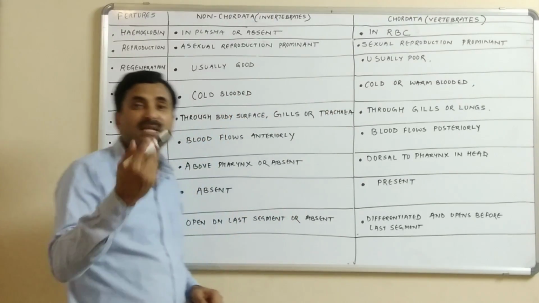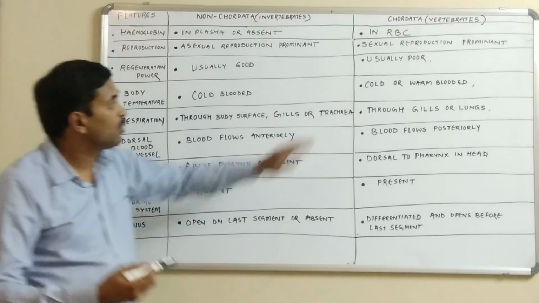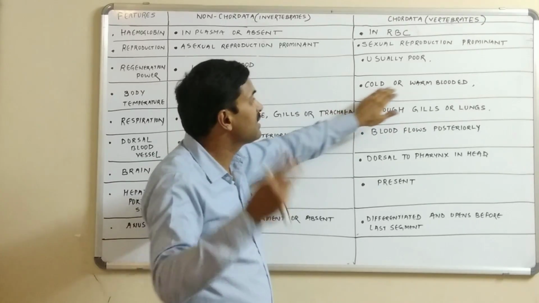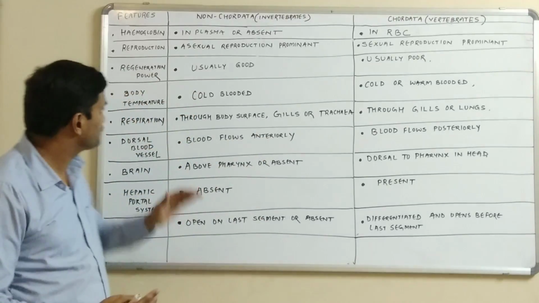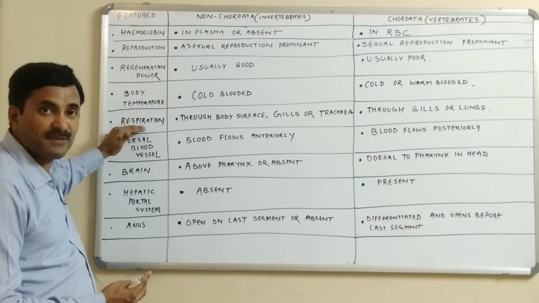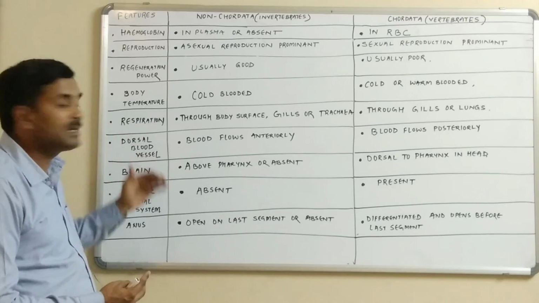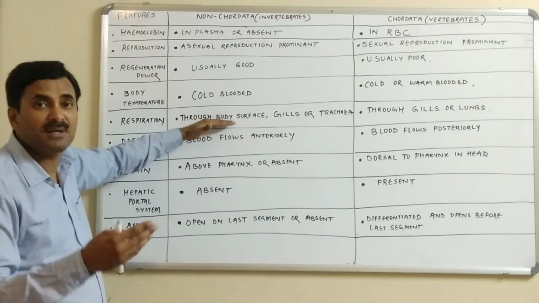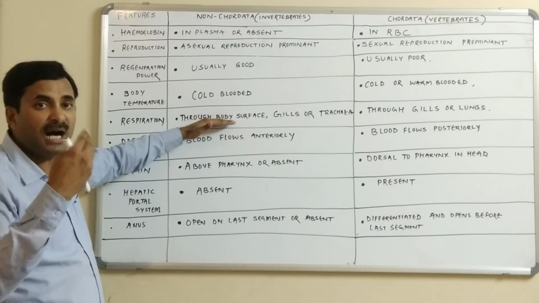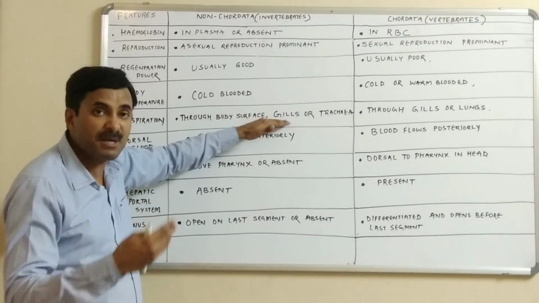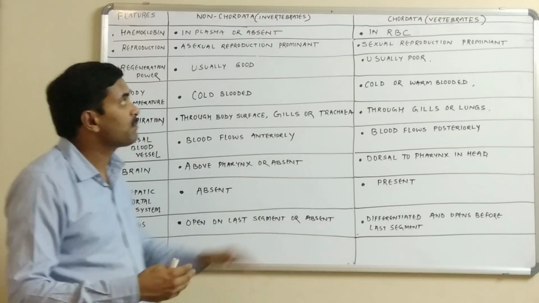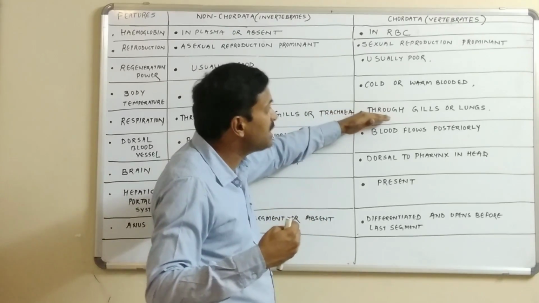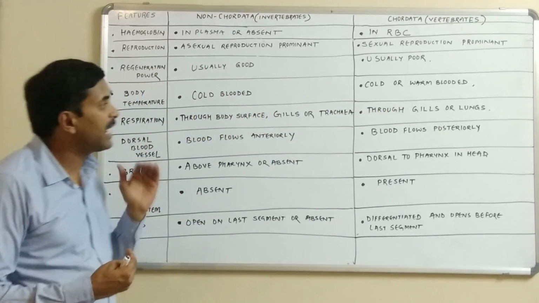There are various chordates such as fishes, amphibians and reptiles. All these are cold-blooded, while there are only two classes, the aves and the mammals, which are warm-blooded. Now, the mode of respiration. As we know very well, respiration occurs by many ways in the case of the non-chordates. It may occur by the body surfaces, say for protozoa, coelenterata, these type of organisms respire by their body surfaces. The respiration may be by gills, or by trachea, but in the case of the chordates, the respiration mainly occurs with the help of the gills or by the help of the lungs.